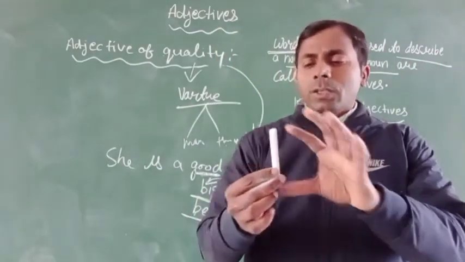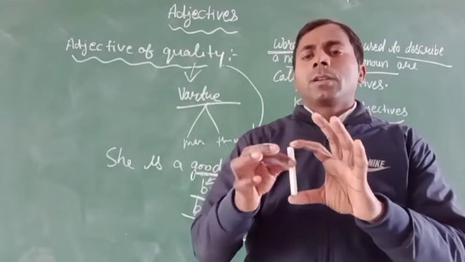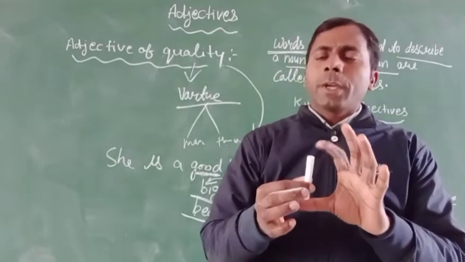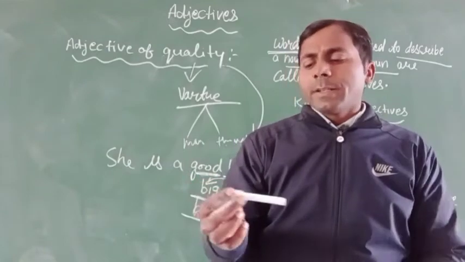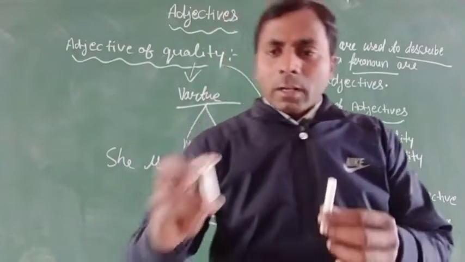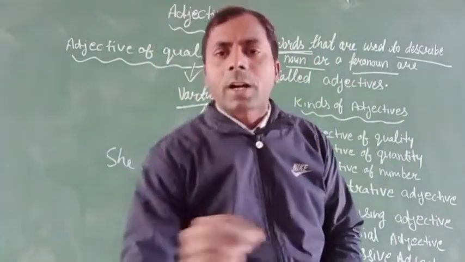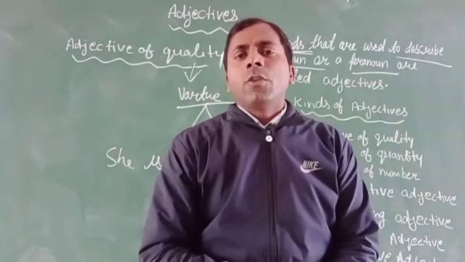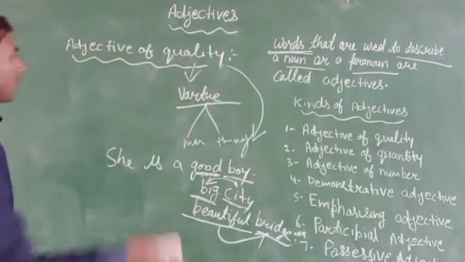Here is a chalk. This chalk has a quality. What kind of quality? It is slender in shape, it is white in color, and we can say it is big, and here is a small one. So this is the quality, this is the feature of the things, and the same for a person, which will be the adjective of quality. Clear?